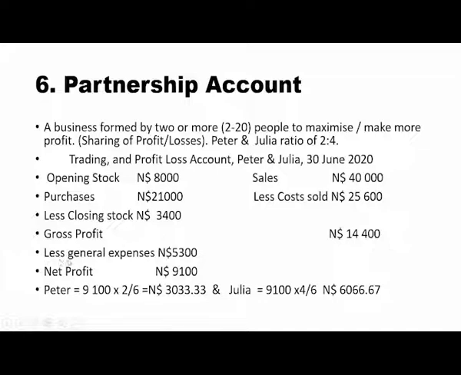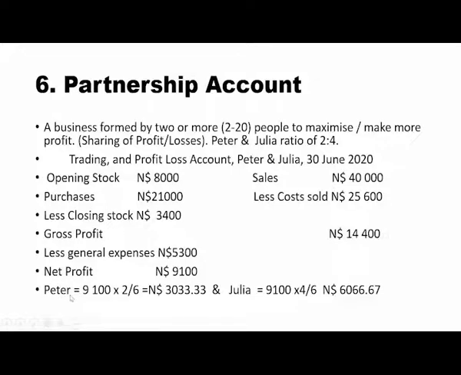Then you list all the general expenses, or all the expenses incurred in a business. Here only general expenses of 5,300 are given. And now you say gross profit of 14,400 minus general expenses of 5,300. You get a net profit of 9,100. Now this 9,100 is what Peter and Julia should share in a ratio of 2 to 4.